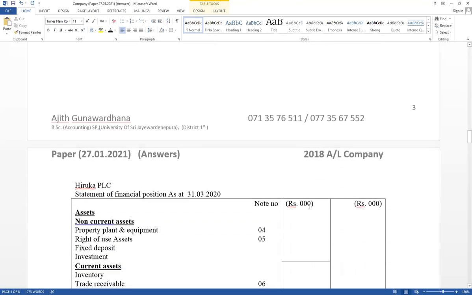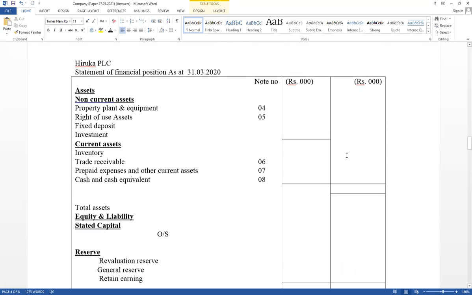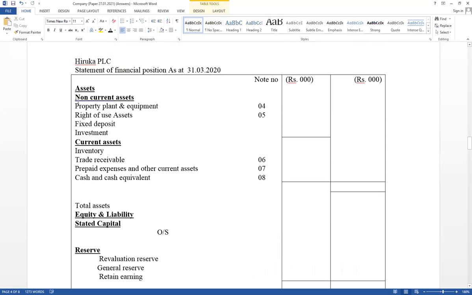Then think about financial position. Name, 2 lines, name of the business, statement of financial position as at 31st March 20, 2 columns. Non-current assets, property, plant, equipment, right of use of lease asset, if it has given leasing, but in this example, it has not given leasing.